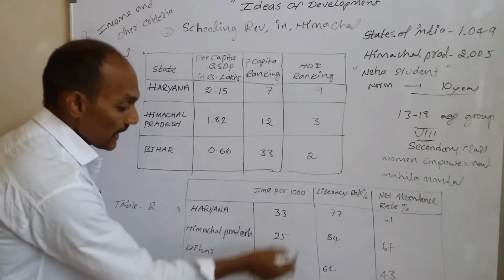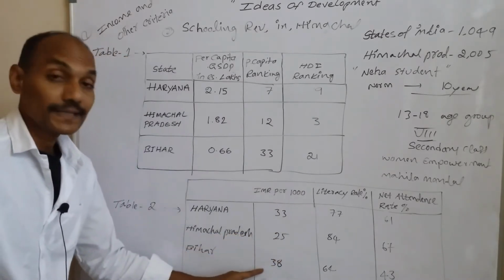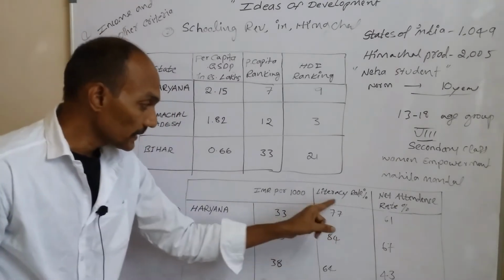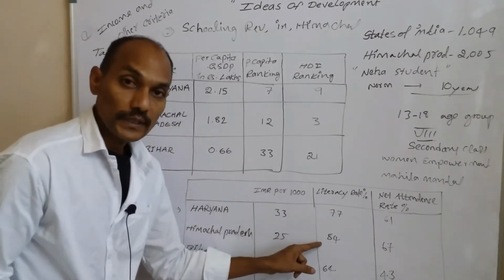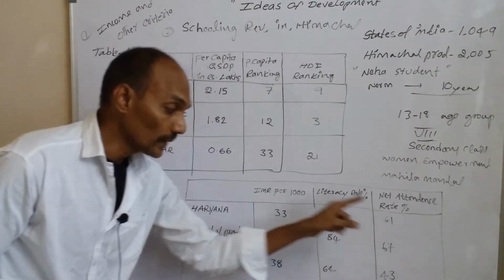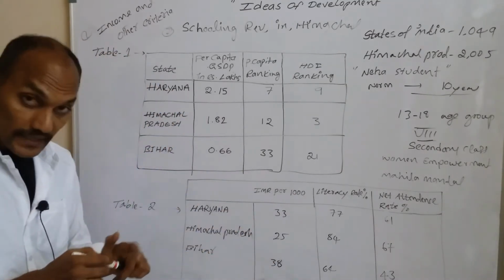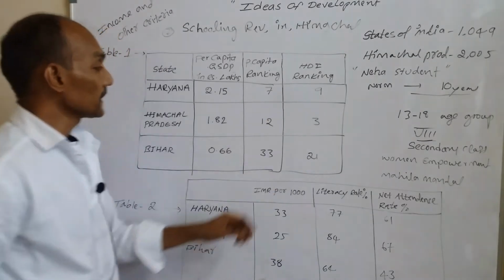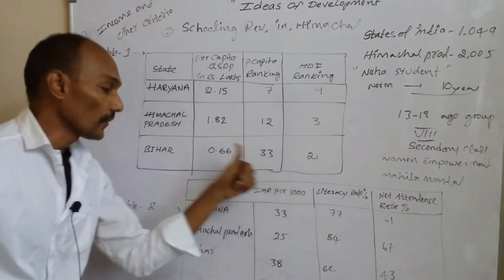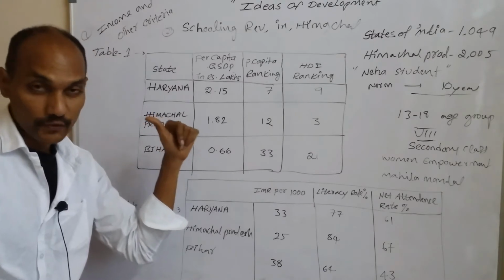So that's why in IMR Himachal Pradesh is best, and Bihar is at the bottom in IMR. And also in literacy rate, Himachal Pradesh is on top, and also in net attendance Himachal Pradesh is on top. As usual Bihar is at the bottom. Okay, so that is why here HDI given 9th rank to Haryana, 3rd rank to Himachal Pradesh, 21 for Bihar. That means income is not enough to measure the development.